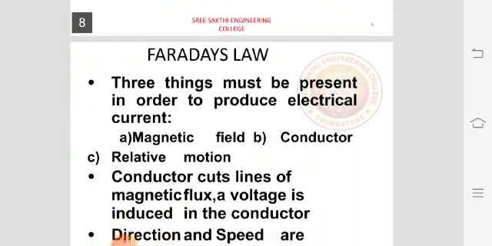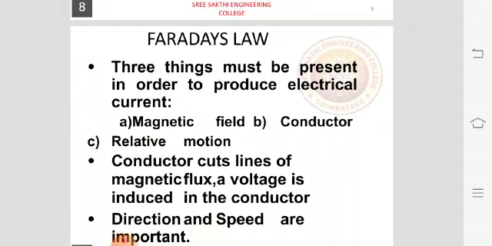Three phase generation. Now we are going to generate the three phase by using Faraday's laws. Three things must be present in order to produce electrical current. One is magnetic field, another one is conductor. We can make an iron rod as a magnet. If you wind a coil over the iron rod and pass the current I through the coil, it gets magnetized.